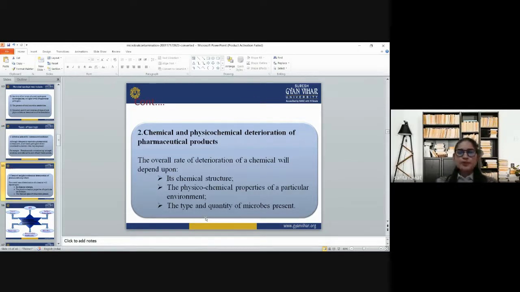Now, the second type is chemical and physicochemical deterioration of pharmaceutical products. The overall rate of deterioration of a chemical will depend upon its chemical structure, the physicochemical properties of a particular environment, and the type and quantity of microbes present.